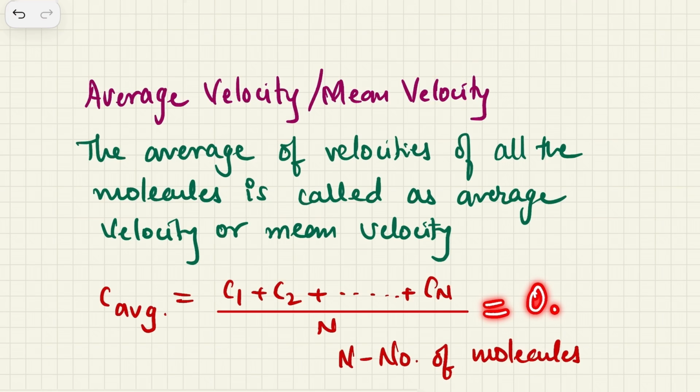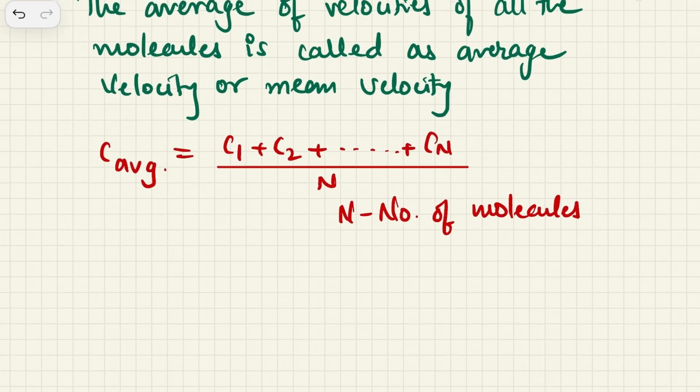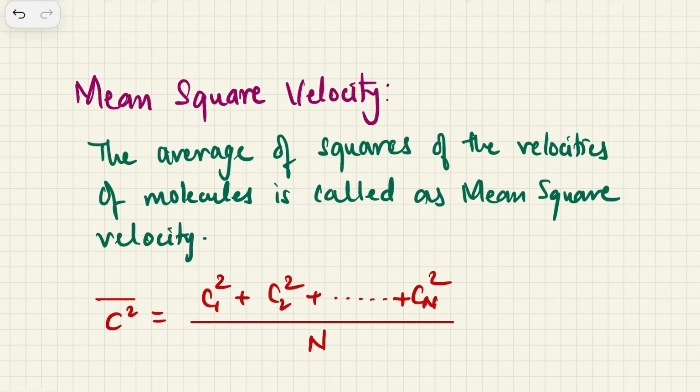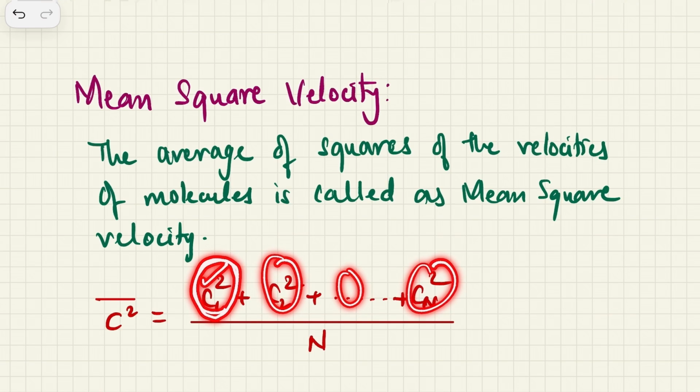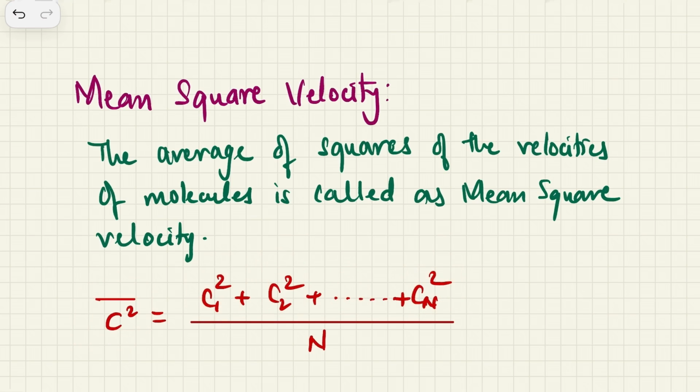But as we have understood in the assumptions of kinetic theory of gases, that molecules are in random motion, so the average can never come out to zero. So what we do is we find out the mean square velocity. Even if the velocity of the first molecule is negative, the square of a negative number will always be a positive number. So this number will always come out positive, and so will the other numbers as well. So your c square bar, that is the mean square velocity, can never go to 0.